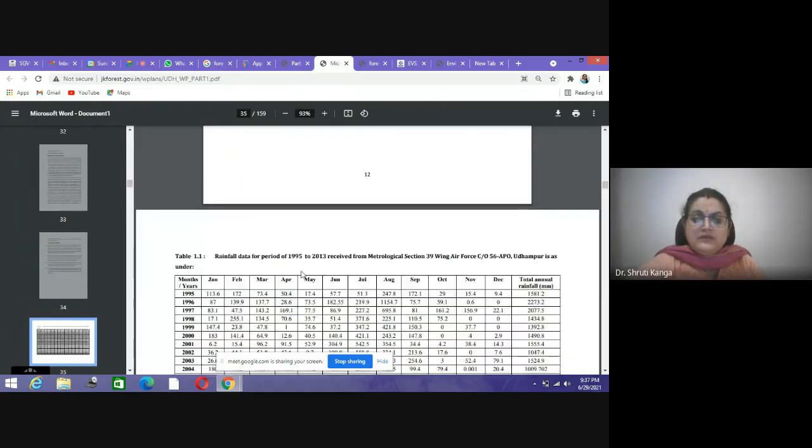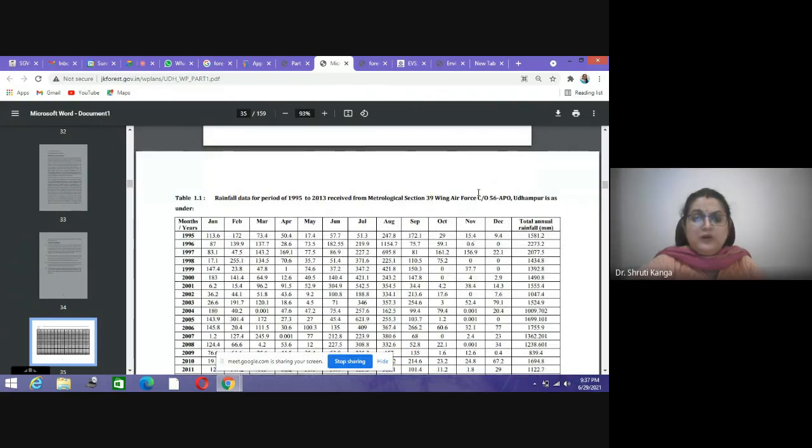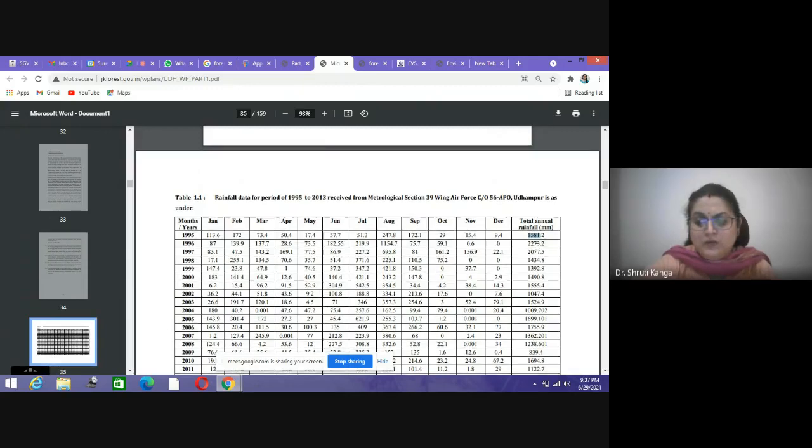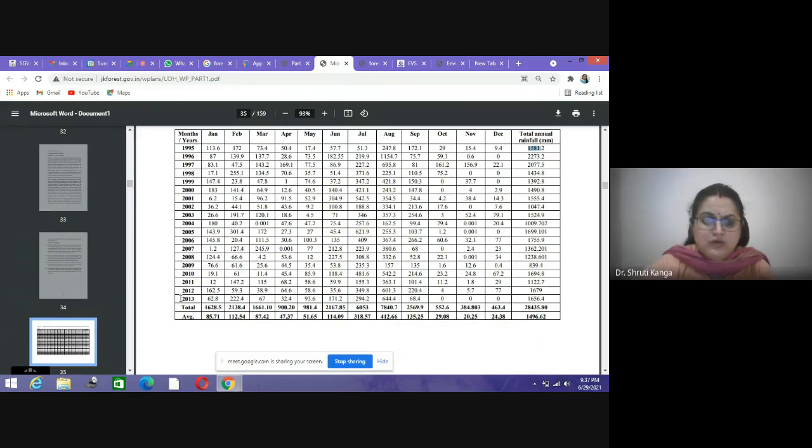Then this is a table where the different meteorological sections have been covered, related to the rainfall data for the complete year, from 1995. You can see here from January 1995 what the rainfall is. Okay, it is in, I think, millimeters. The total rainfall received during 1995 is 1581 millimeters. Likewise, this working plan has information till 2013.